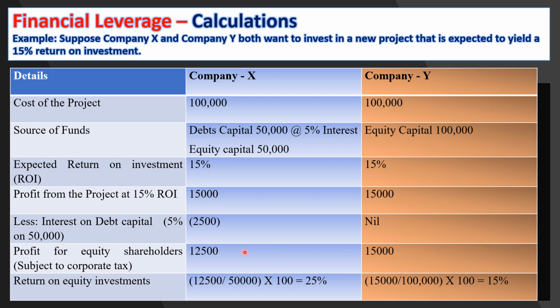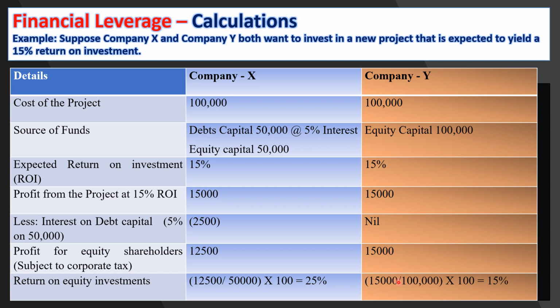When you see the quantum of profit, for X, the equity shareholders are getting 12,500, but on a 50,000 investment. That's why the return on investment is 25%. Whereas company Y shareholders get 15,000. The entire profit goes to them because there is no debt capital. There is no interest obligation.